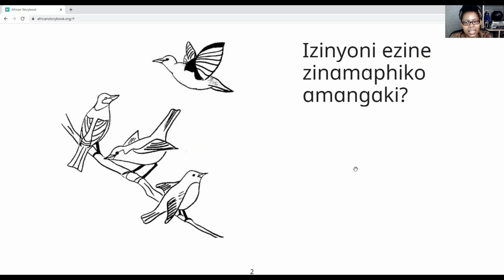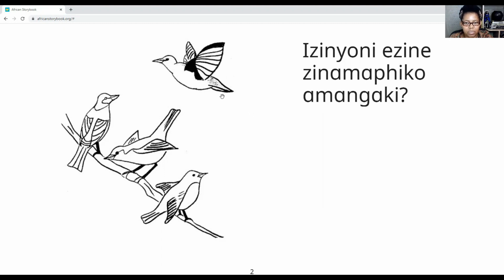Izinyoni ezine zinamaphiko amangaki? Do you hear I keep saying z, z, z? It's very important to know the subject concord. It will help you with subject-verb agreement. Look at this now. Izinyoni, birds. Ezine, 4. Zinamaphiko, that's z. Zinamaphiko amangaki? How many wings are there in 4 birds?